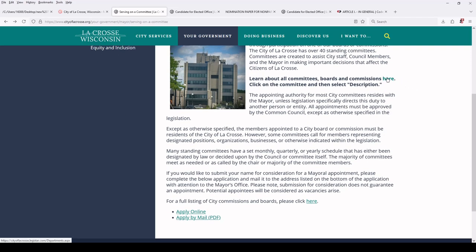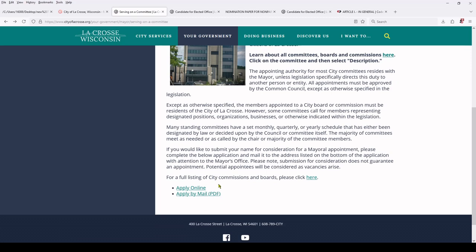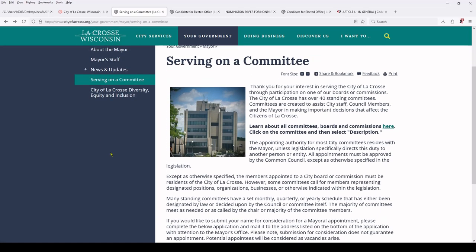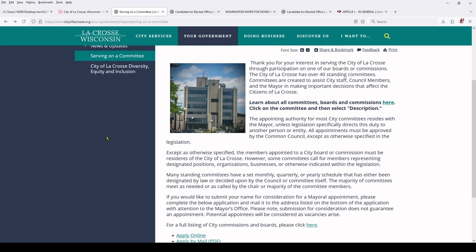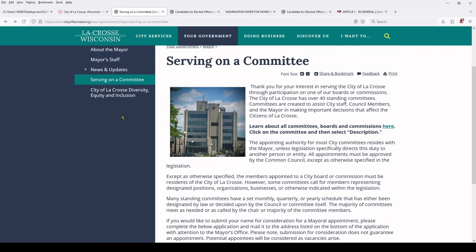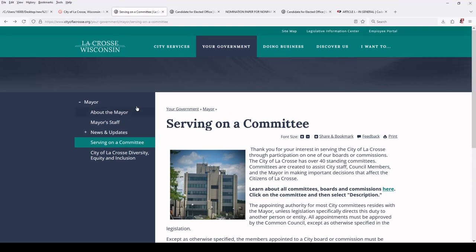This just takes you back to the Legistar. This is how you get on them. You ask, and then you get nominated, and then you get approved. I'm not sure the exact process for this, but it starts here. That's how you do it.